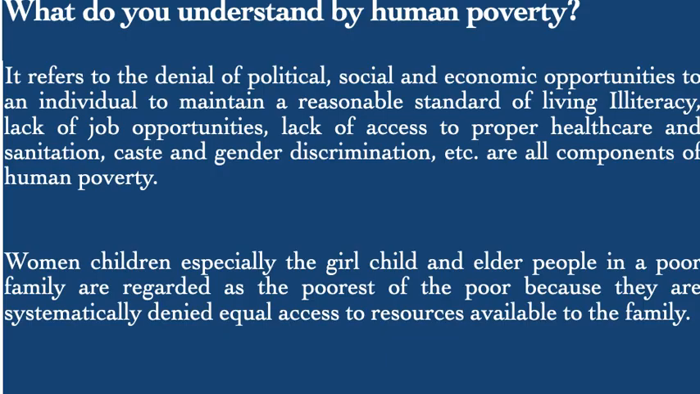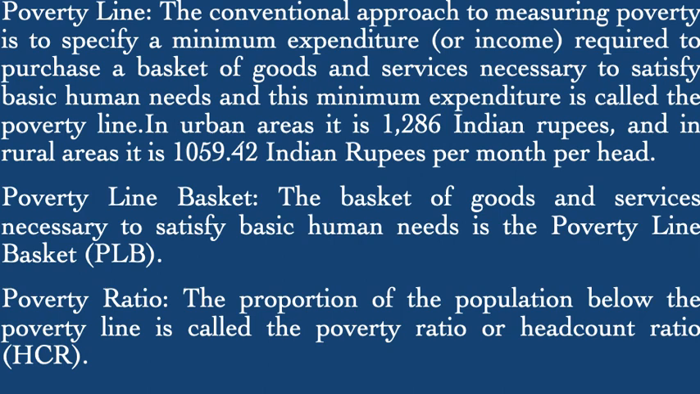What do you understand by human poverty? Human poverty refers to the denial of political, social, and economic opportunities to an individual to maintain a reasonable standard of living. Illiteracy, lack of job opportunities, lack of access to proper health care and sanitation, caste and gender discrimination are all components of human poverty. Women and children, especially the girl child and the elder people in a poor family, are regarded as the poorest of the poor because they are systematically denied equal access to resources available to the family.